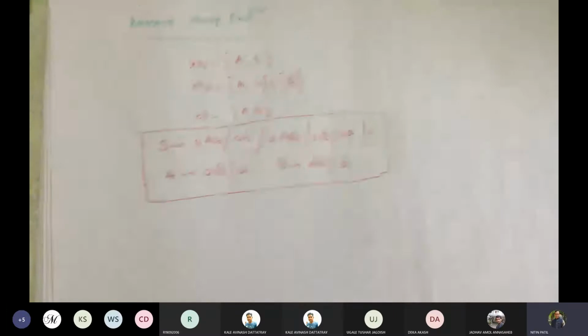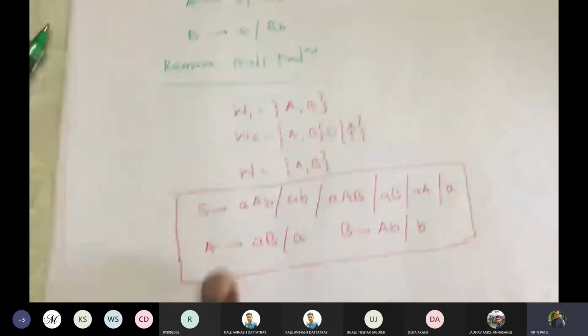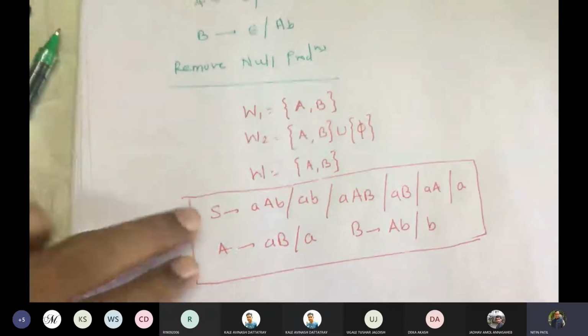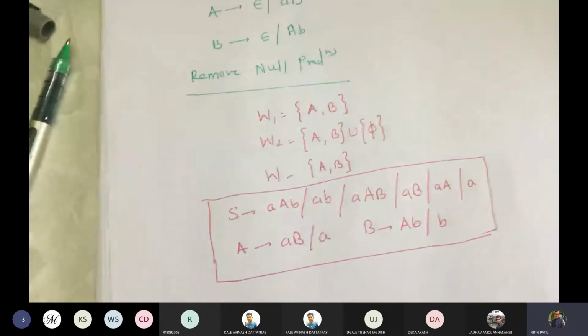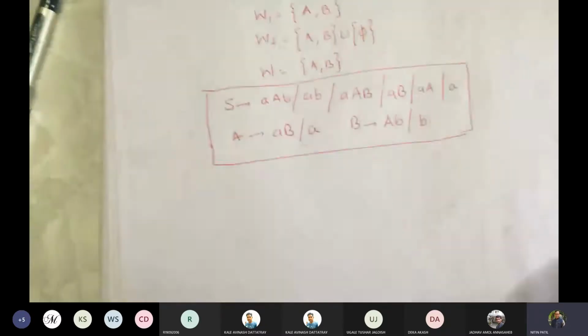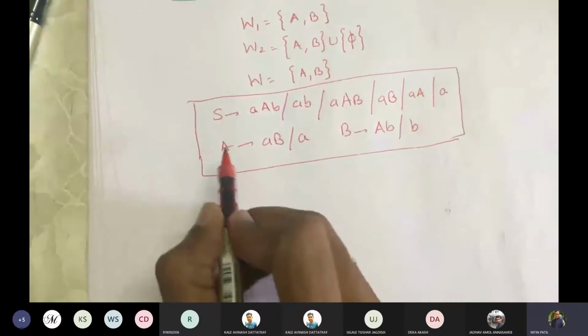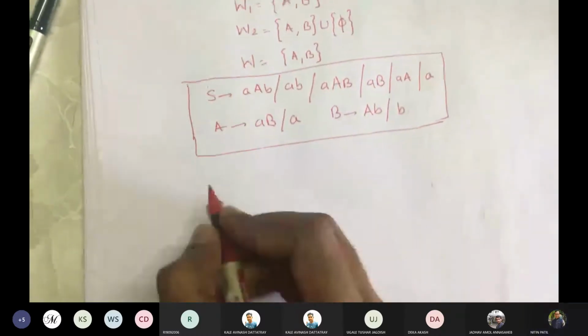So there is no unit production available in this case, and S is also not a nullable variable. So we will not take care of removal of unit productions and introduction of start variable. Fine. Now we have to take this grammar and convert this grammar to Chomsky normal form.